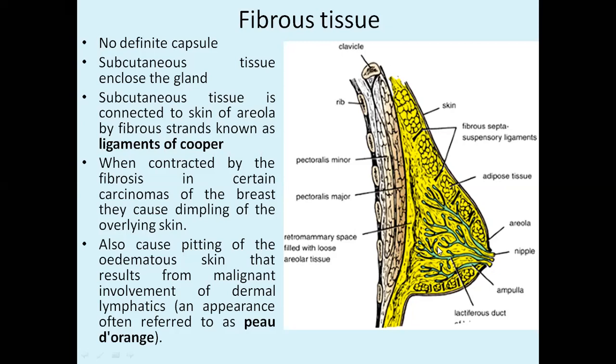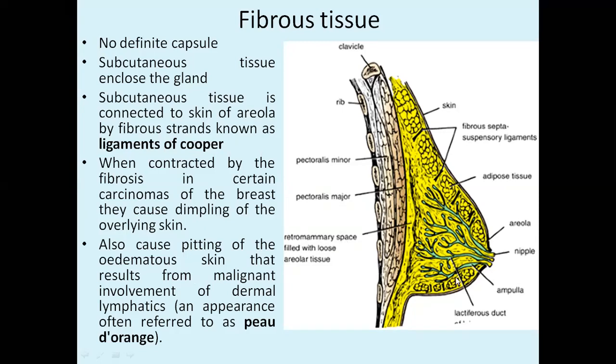Suppose there is any infection, you will see these suspensory ligaments will contract and there will be a dimple over the skin of the mammary gland. That means nothing but retraction of the mammary gland, in case of fibrosis and also in case of certain carcinomas of mammary gland.